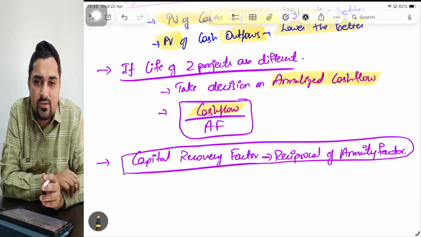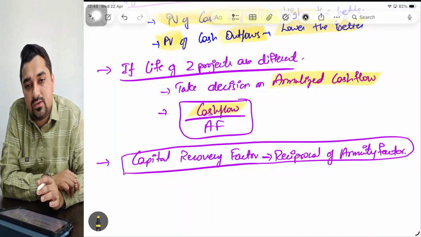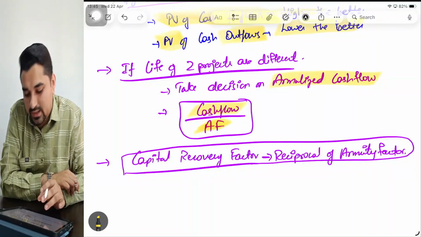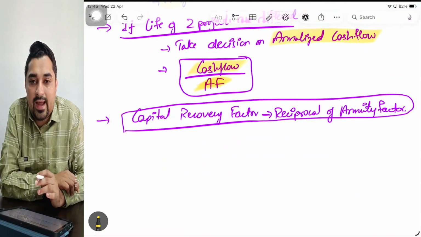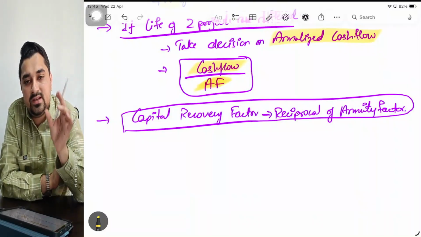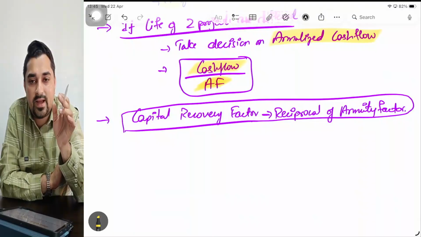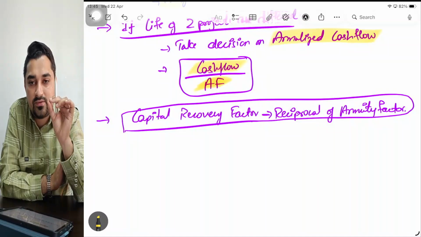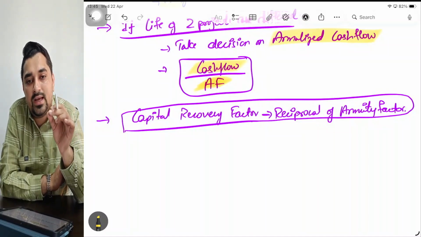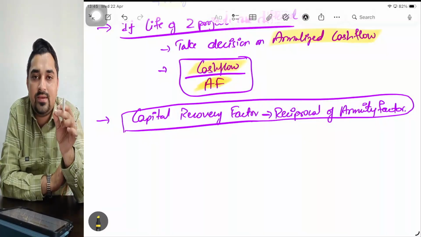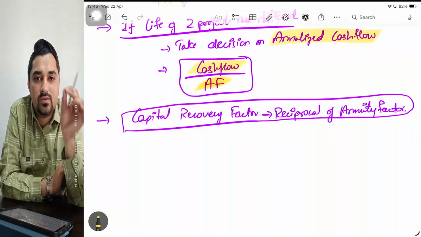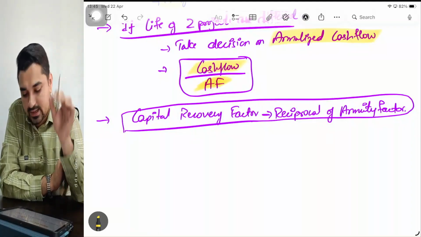If it is related to inflow, present value of cash inflow. If it is only outflow, then outflow. Divided by AF. What do you mean by AF? Annuity factor. Annuity factor is nothing but the sum total of the PV factors. So I'll annualize. For 3 years, whatever was the total cash flow, divided by annuity factor for 3 years. For 5 years, whatever was the cash flow, divided by annuity factor for 5 years. Then I'll get annualized cash flow per annum. If it is an inflow question, higher the better. If it is an outflow related question, lower the better. Based on that, I'll take a decision.